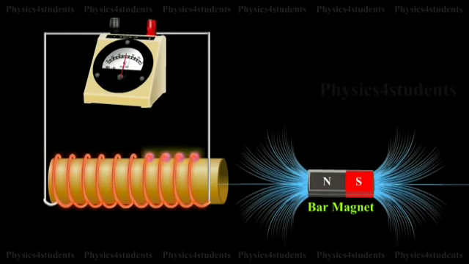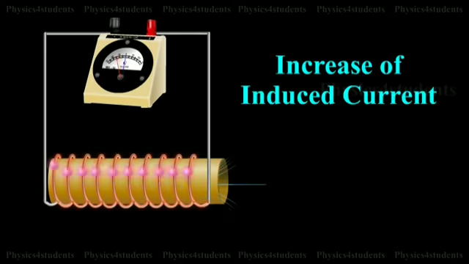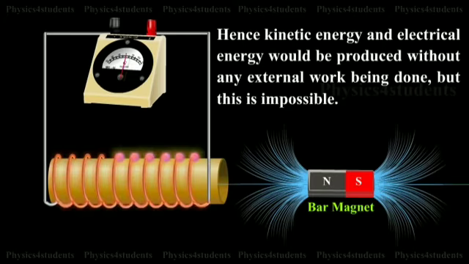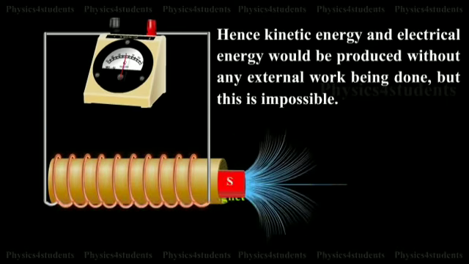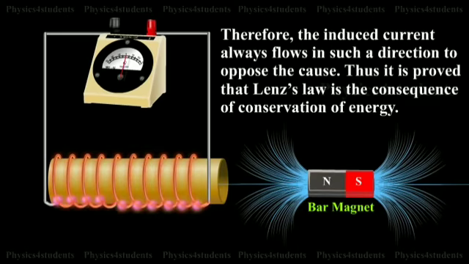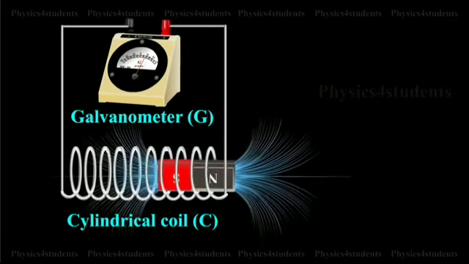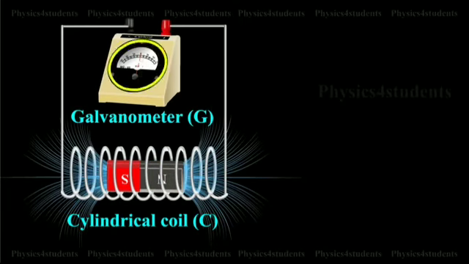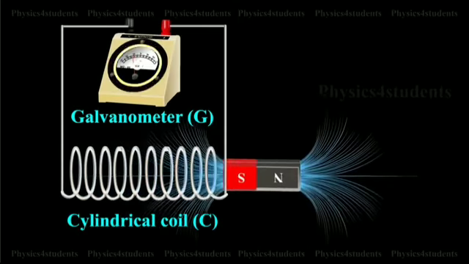Once the pole ends are known, the direction of the induced current can be found by using the right hand thumb rule. When the bar magnet is withdrawn, the nearer end becomes a south pole, which attracts the north pole of the bar magnet, opposing the receding motion of the magnet. Thus, the direction of the induced current can be found from Lenz's law. According to Lenz's law, when a magnet is moved either towards or away from a coil, the induced current produced opposes its motion. As a result, there will always be a resisting force on the moving magnet.